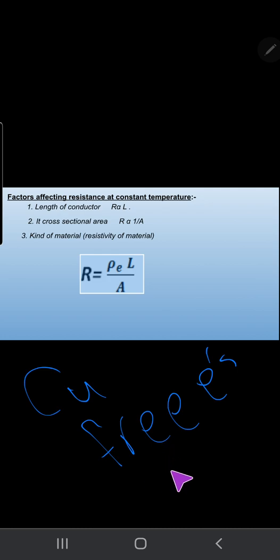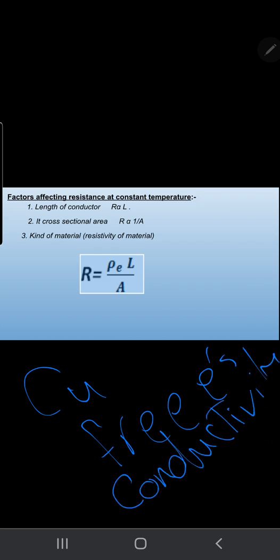So we can say copper is a good conductor for electricity because the free electrons move in the wire. I mean the conductivity of the wire is very high, so its resistivity rho is very small.